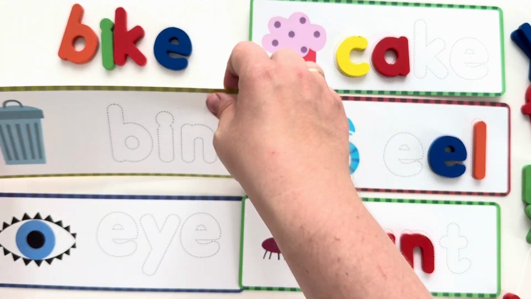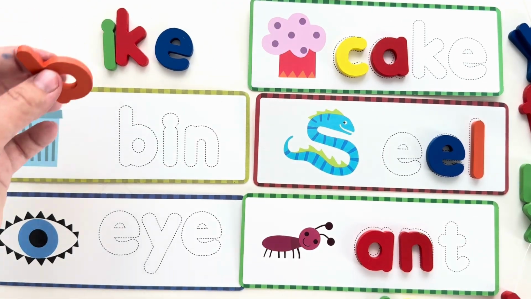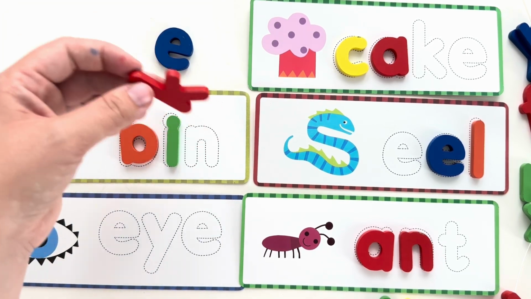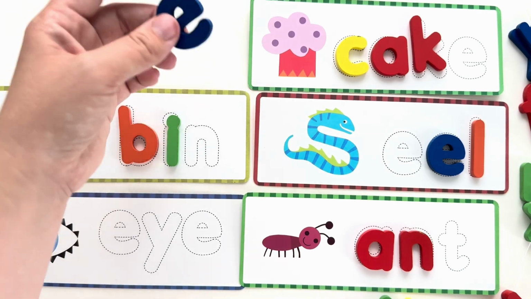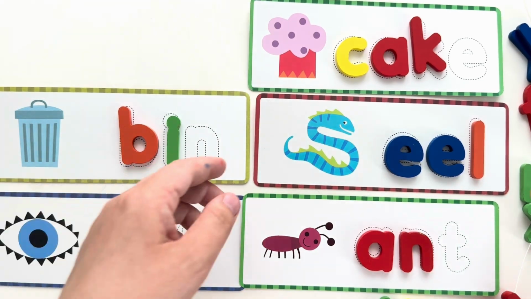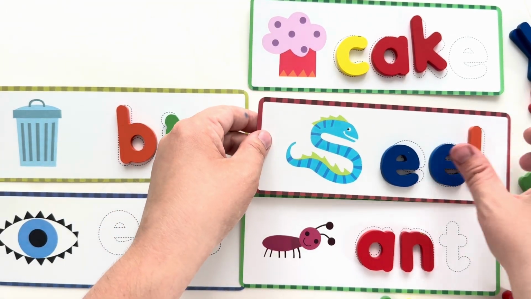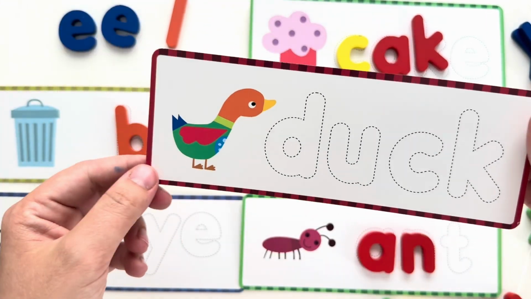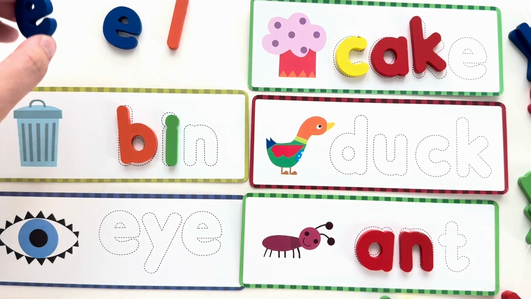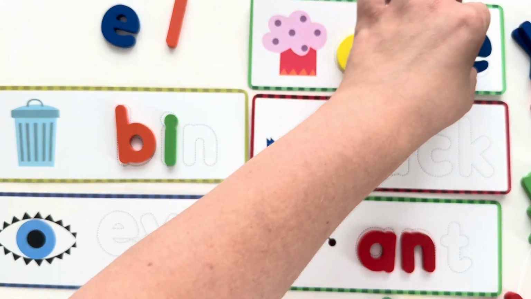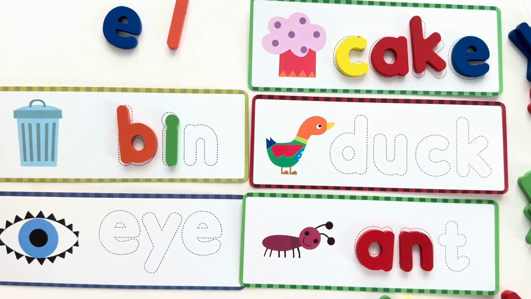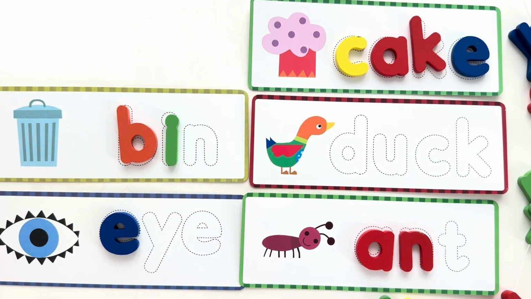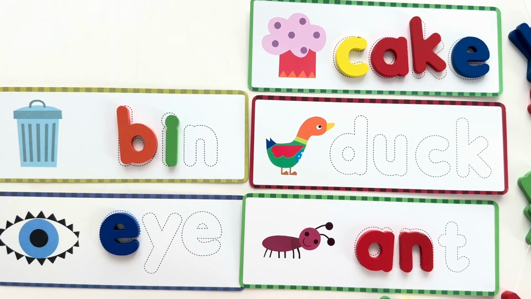Here, another new word. So B goes here, I goes here, K goes here, and E goes here. And we have completed E-E-L, eel. And here we have a new word. So our E will go here, and here we have completed a new word. Let's put this here, and this goes away for some time.